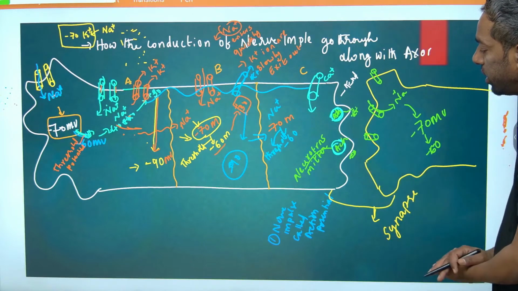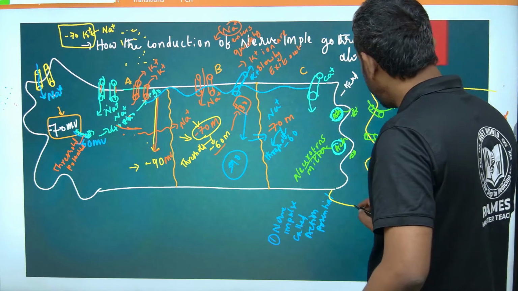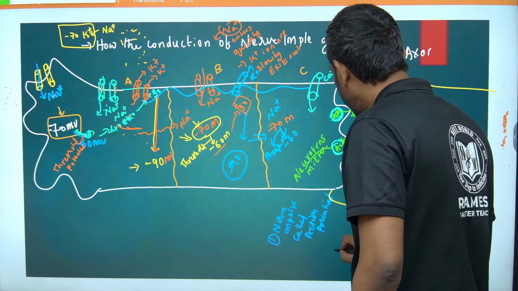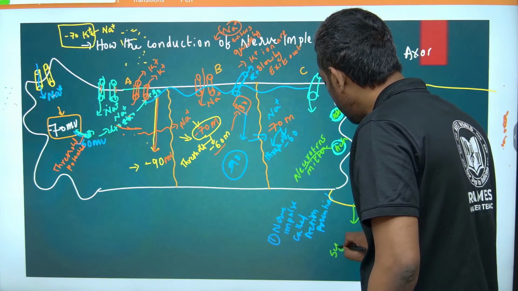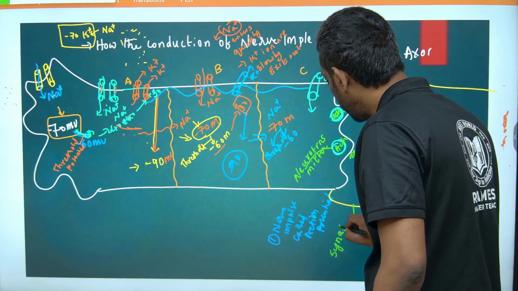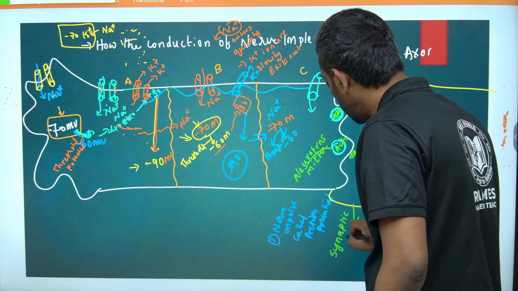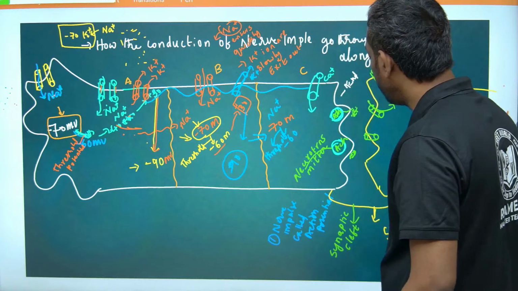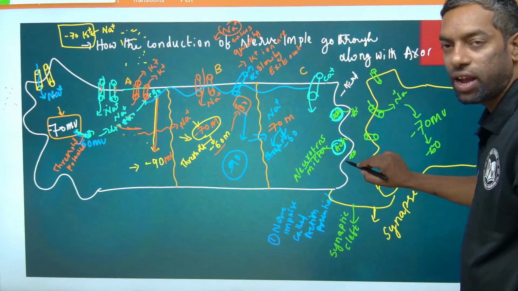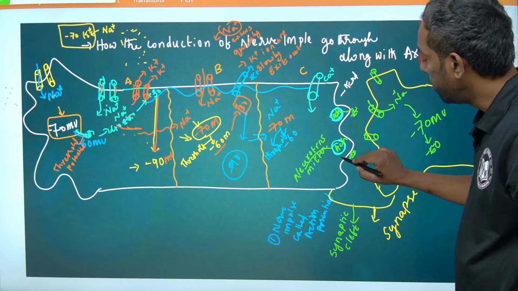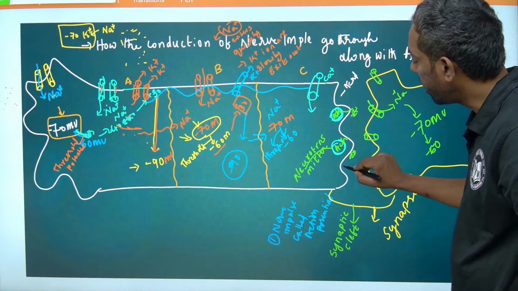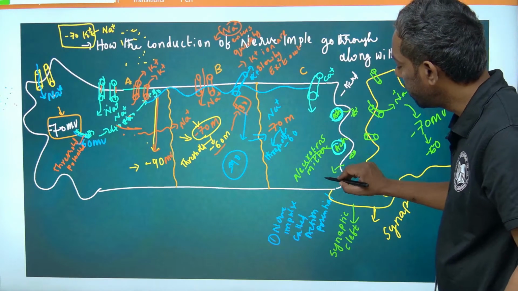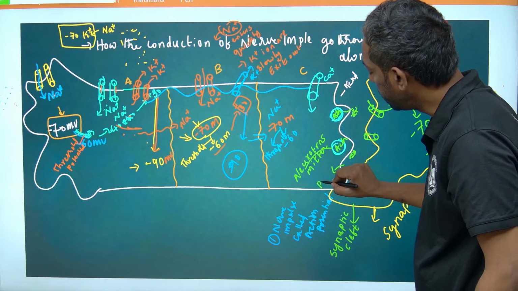This place we call the synaptic cleft. What is the synaptic cleft? The end of the axon we call presynaptic.